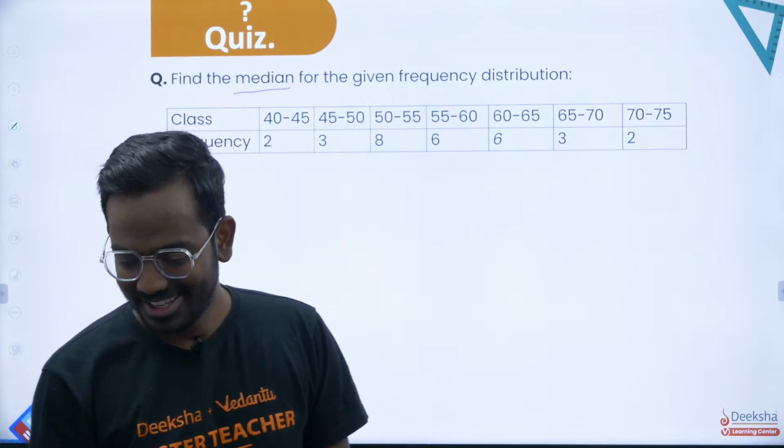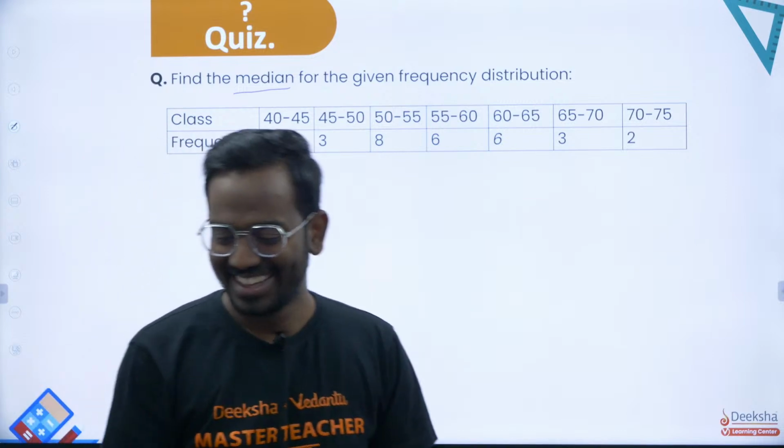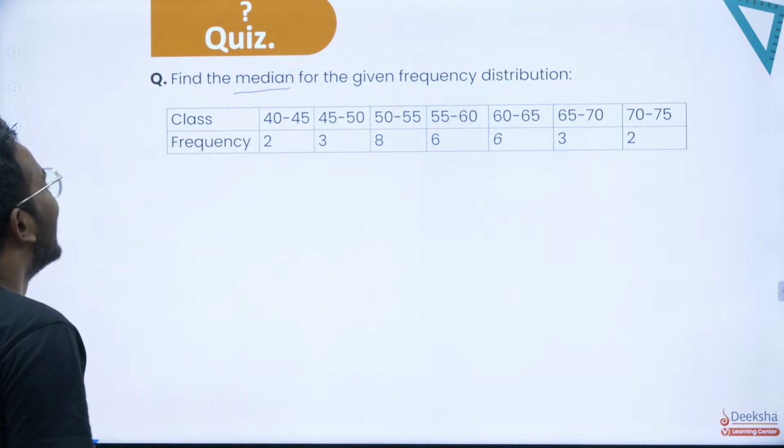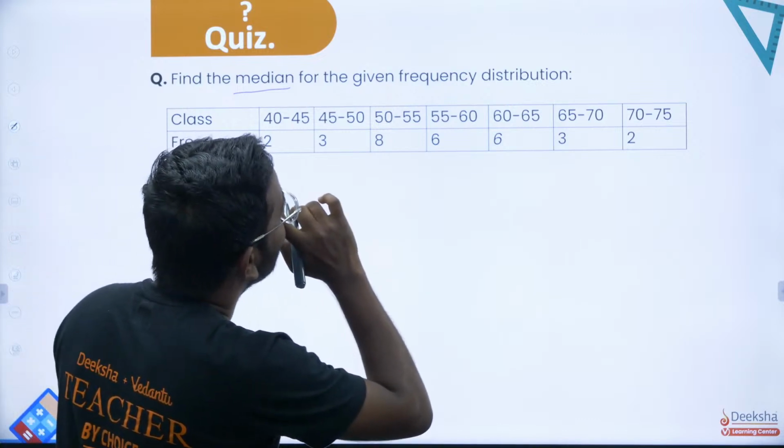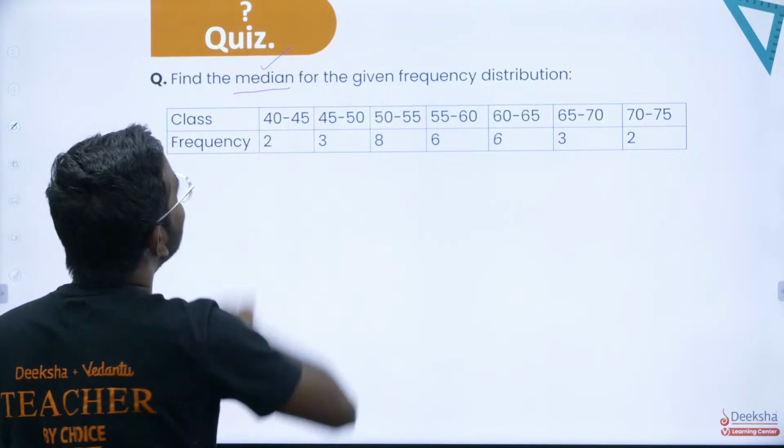Saurabh, oh, Adhoksh and Saurabh are here. Great. Okay, great. So what is a frequency distribution? We are supposed to find the median now.